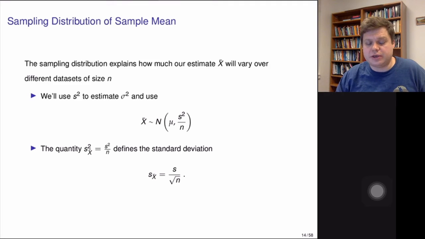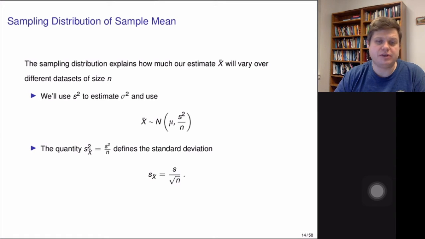Now imagine a situation when you have two different samples from the same population. Let's say again we have a problem of estimating a weight, and we sample 100 people and we measure their weight and we calculate the average, and then we sample another group of 100 people and we calculate their weight and calculate the average. Do you think the averages will be the same? It's very unlikely that those averages will be the same, just because we have different groups of 100 people.